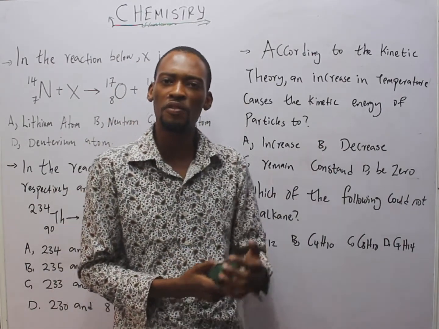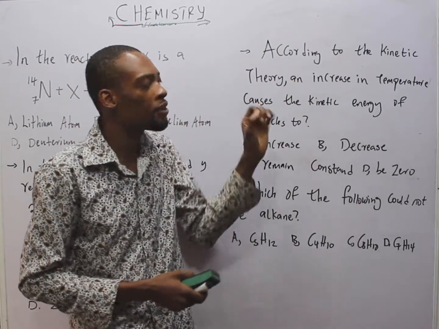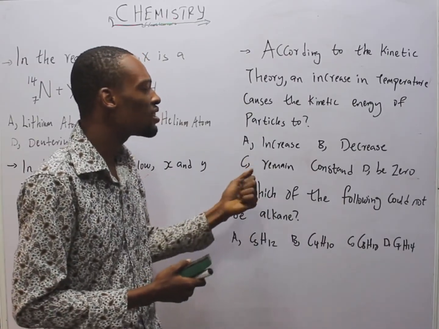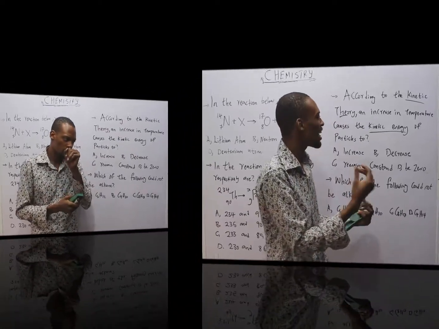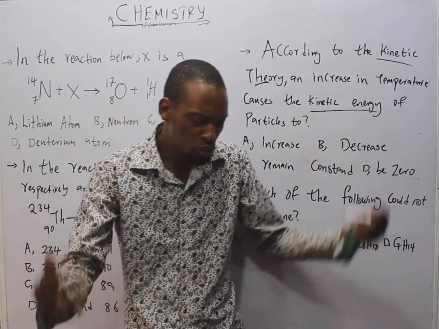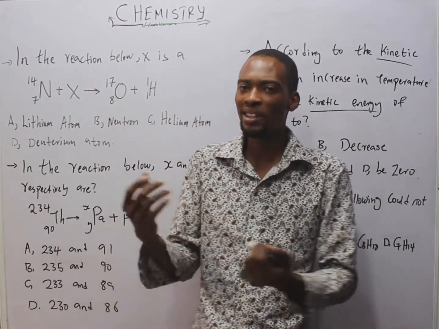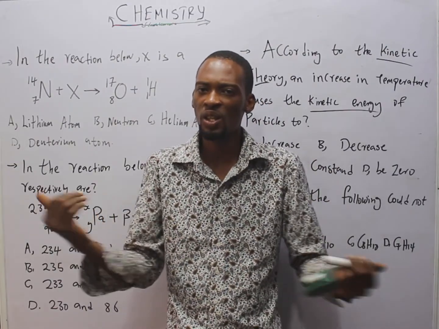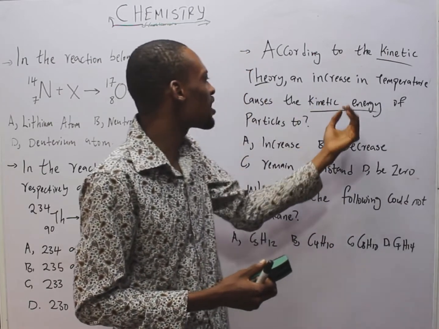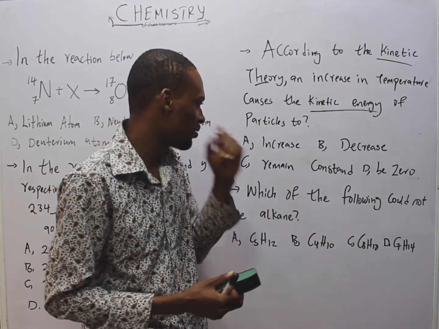Let's look at this set of questions. The first one says, according to the kinetic theory, an increase in temperature causes the kinetic energy of particles to dash. Gases are in a state of constant random motion. They move in a random, zigzag manner, and they collide with one another and the containing vessel. According to this theory, an increase in temperature causes the kinetic energy of particles to dash.